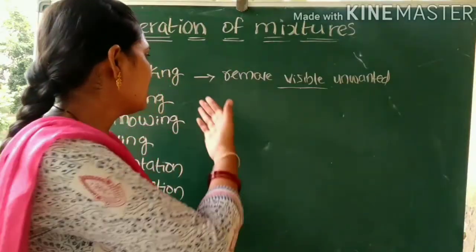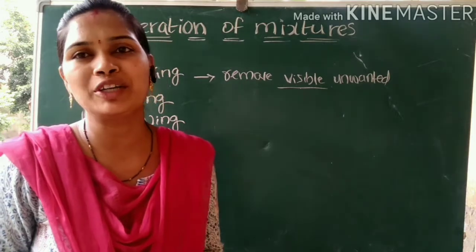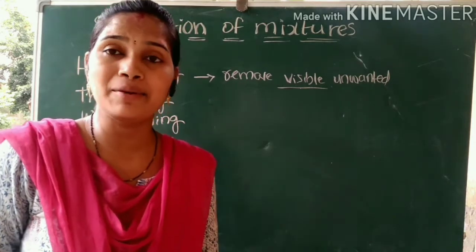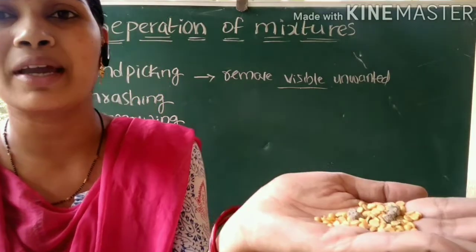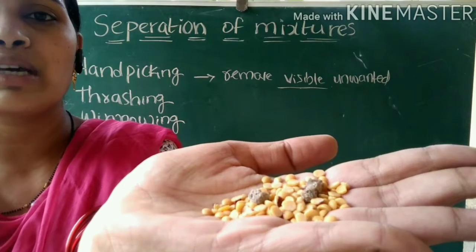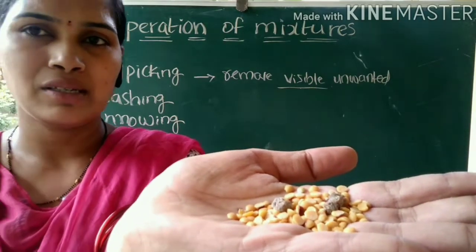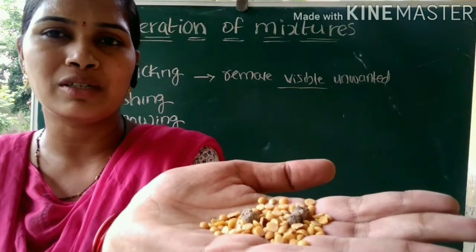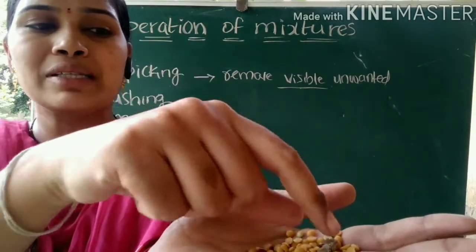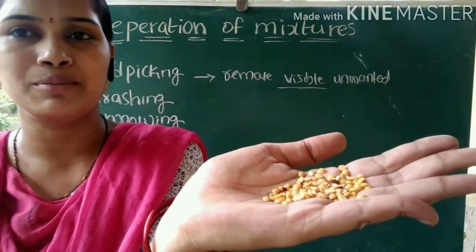First separation method is hand picking. This method is applicable whenever the impurities are visible. That means we have to see them. For example, just look at my hand, you can see some pulses are there and even some stones are also there. Here the stones are unwanted substances. So easily we will pick the stones with our hand and separate them from the pulses mixture.